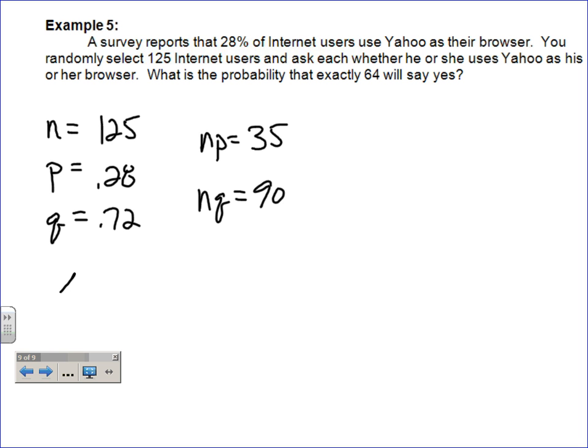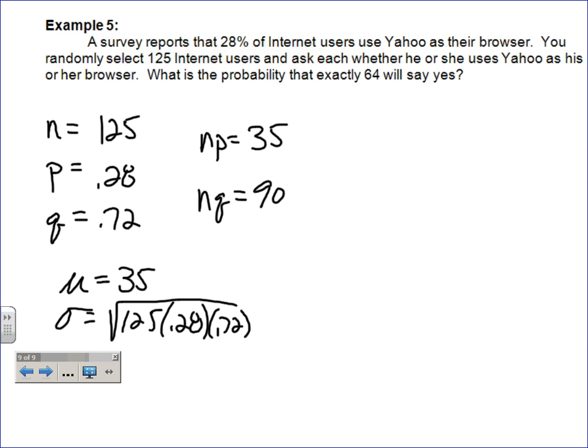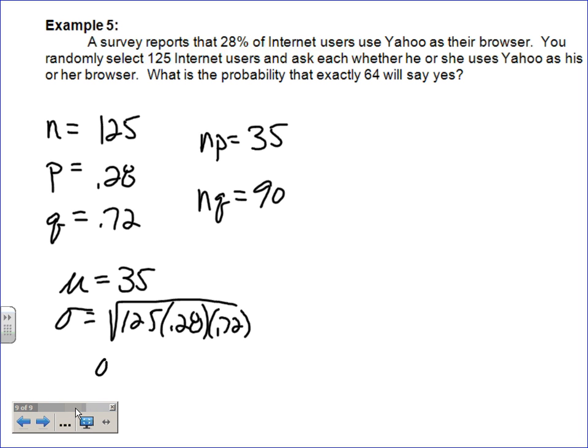And what that stands for is that the mean here is 35, and your standard deviation is the square root of 125 times 0.28 times 0.72, and so your standard deviation is approximately 5.02 is what I got. Okay. So now we're saying exactly 64. So all it's asking for in binomial language is that 64th rectangle in the area of that 64th only, not any other ones. And so that gets a little bit more complicated to translate.